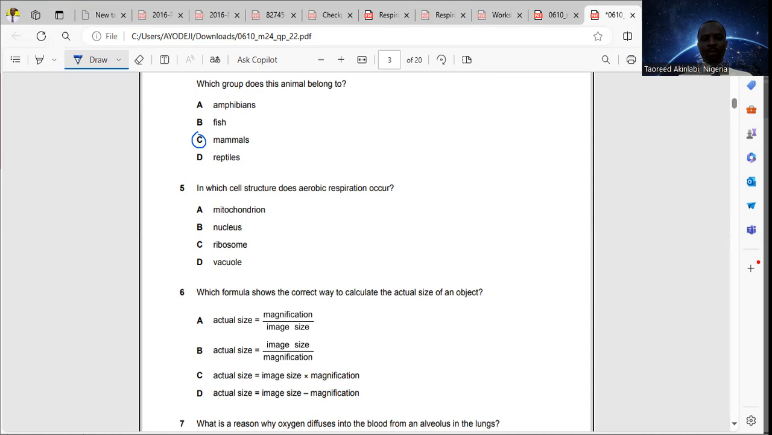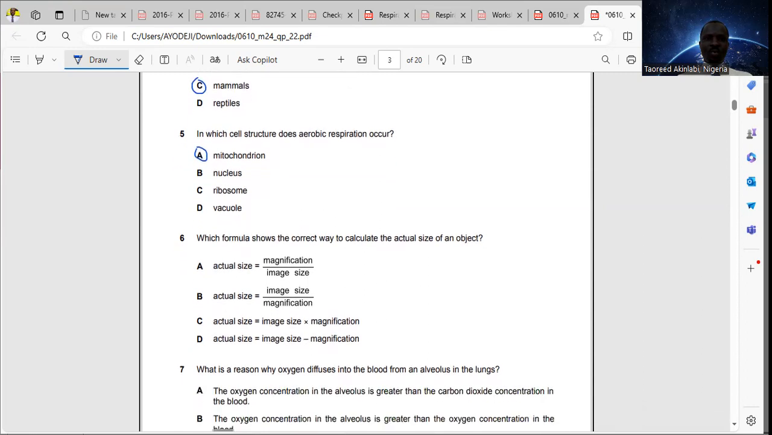Now, the cytoplasm is where anaerobic respiration occurs, while the mitochondrion is where we have aerobic respiration. That's why the mitochondrion is sometimes referred to as the powerhouse of the cell, because that is where energy is produced from aerobic respiration. So the answer for question 5 is option A, mitochondria.